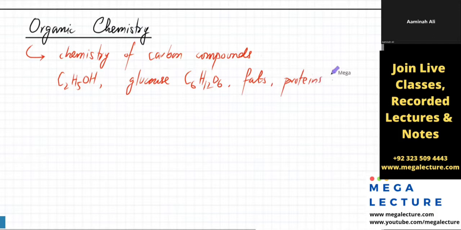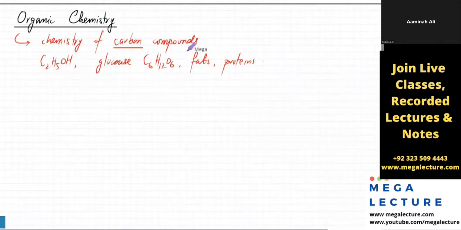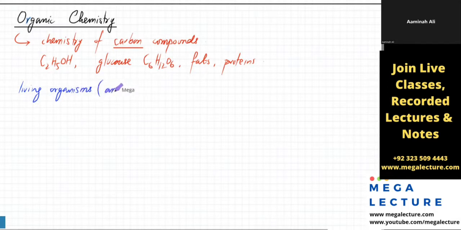So all of these are carbon-based compounds. Why is carbon so important? The reason carbon is so important is that most living organisms, including us, which includes animals and plants, and things that are made out of them.